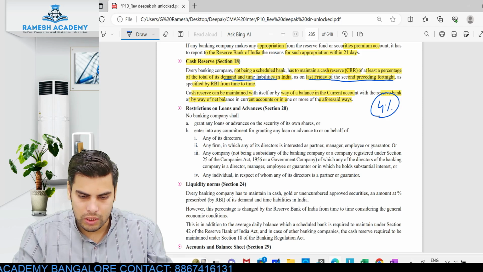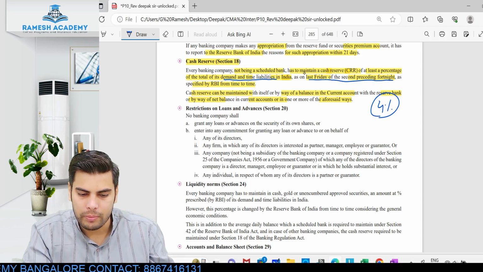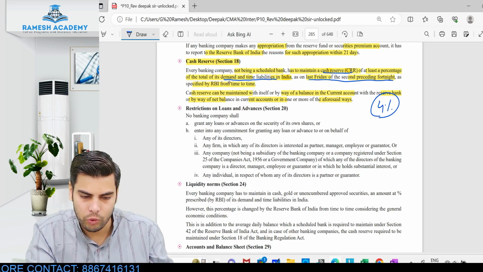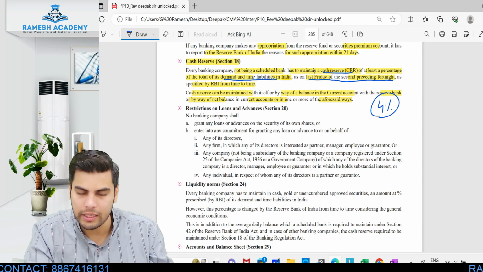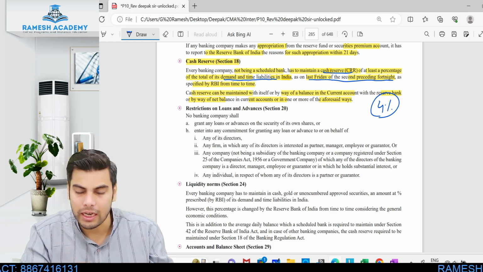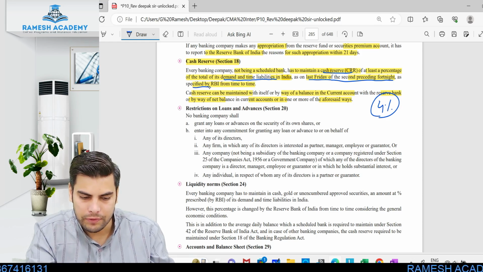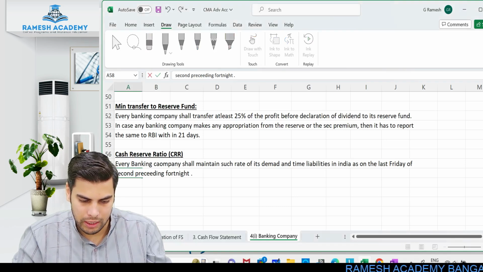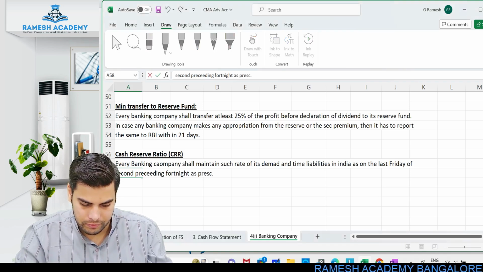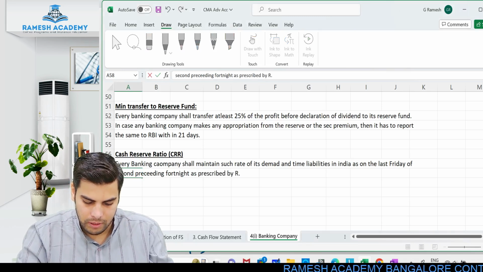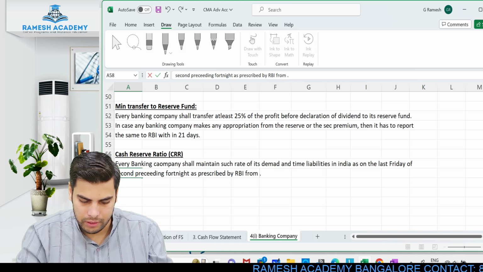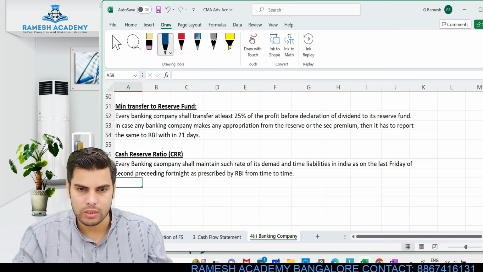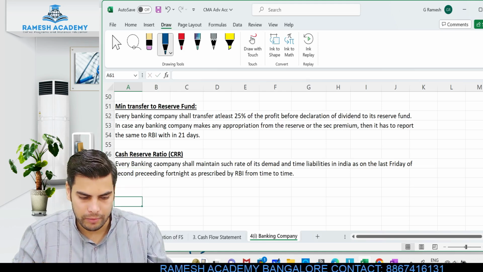All right, so read this once again. Every banking company not being a scheduled bank has to maintain a cash reserve ratio of at least a certain percentage of the total of its demand and time liabilities in India as on the last Friday of the second preceding fortnight as specified by the Reserve Bank of India from time to time. So as of now the prevailing rate is 4%. It would keep on changing. Alright.